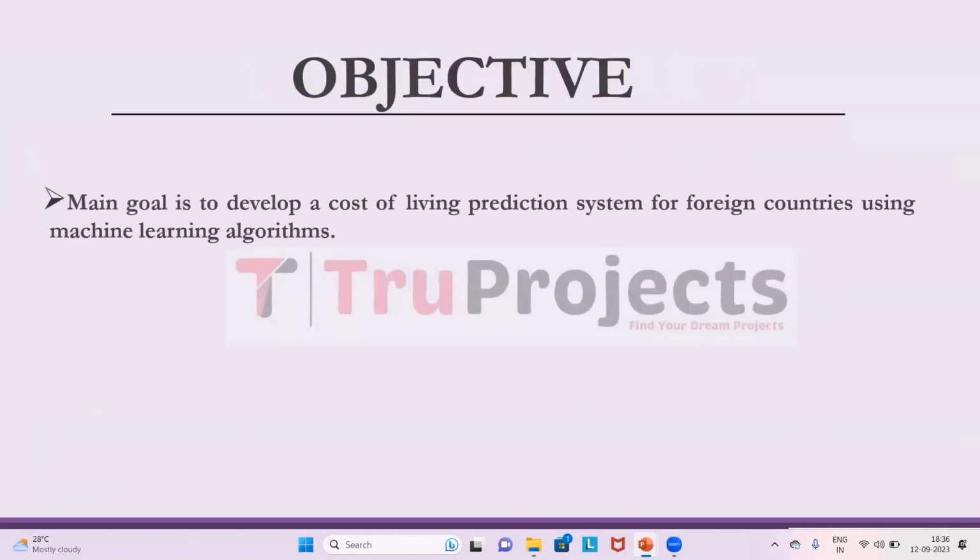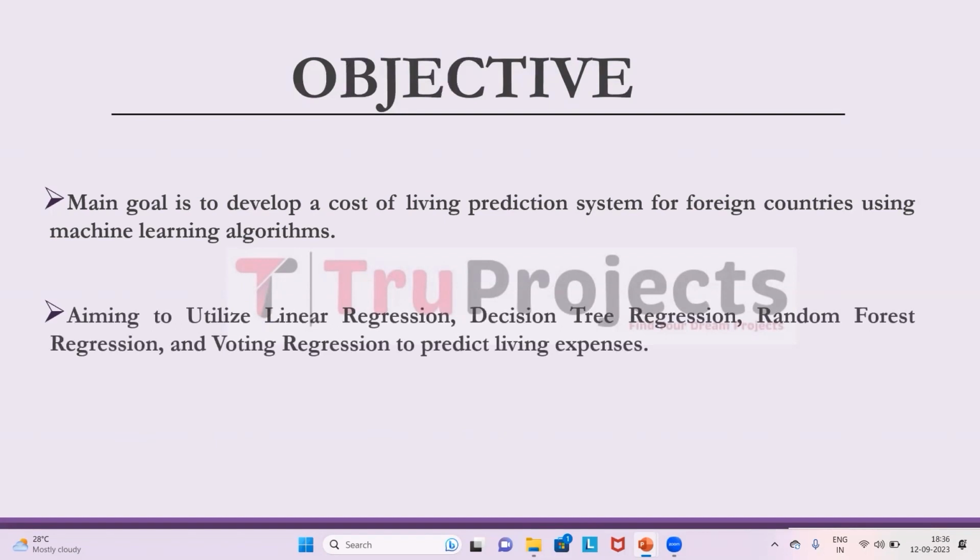The main goal is to develop a cost of living prediction system for foreign countries. This system will provide users with accurate estimations of living expenses, enabling them to make informed decisions about traveling or relocating abroad. The project aims to employ machine learning algorithms including linear regression, decision tree regression, random forest regression, and voting regression to achieve its goal. These algorithms analyze historical cost data and user input to predict the cost of living in different countries.